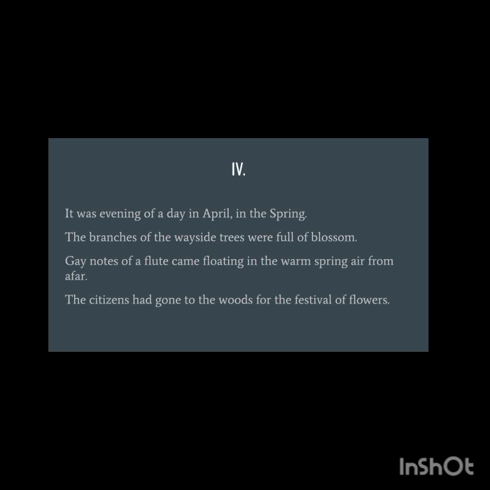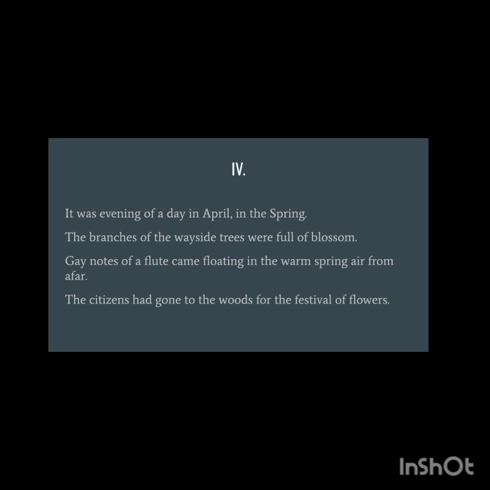The citizens had gone to the woods for the festival of flowers. Spring is the festival of flowers. So here the citizens have gone to the woods, to the forest, for the festival of flowers. That is ultimately the spring. So here we have alliteration, festival of flowers.